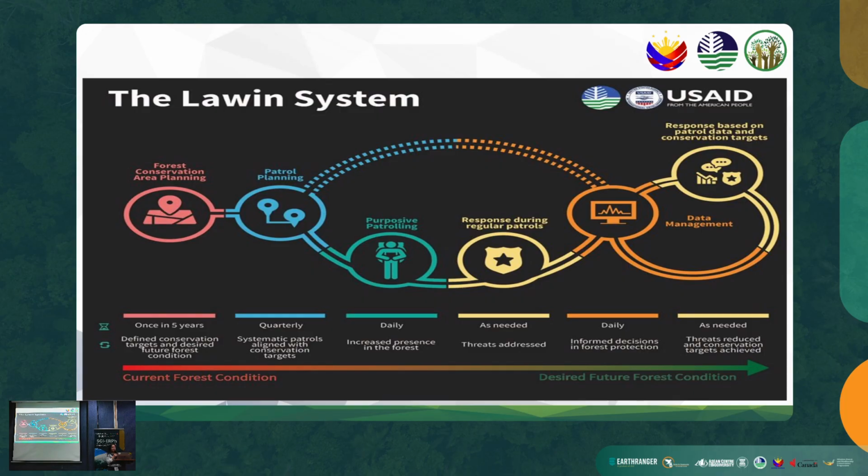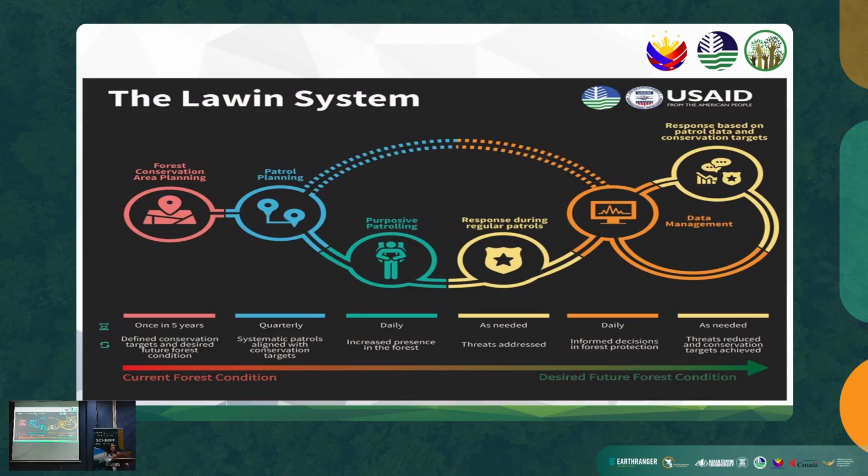So, Lawin follows an adaptive and cyclical framework for forest protection to achieve the target conservation goals. At its core, we have the forest conservation planning, which identifies the current forest conditions, sets the conservation targets, and defines the desired ecological conditions of our forest, which is updated every 5 years in the Forest Conservation Area Plan.